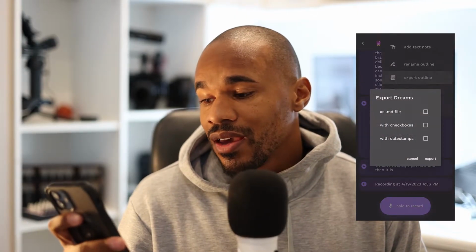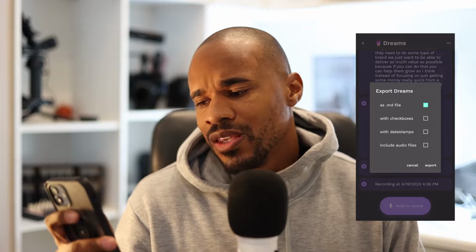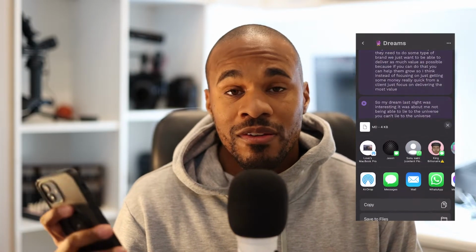And once I hit that, it asks like MD file or whatever. I hit that, it turns it into a markdown file. And why this is important is because that's what Obsidian uses. A markdown is basically just a super small file size that doesn't take up any space on your computer, your hard drive, and it's easy to use in the cloud. So I think it's the best way to transfer data over.